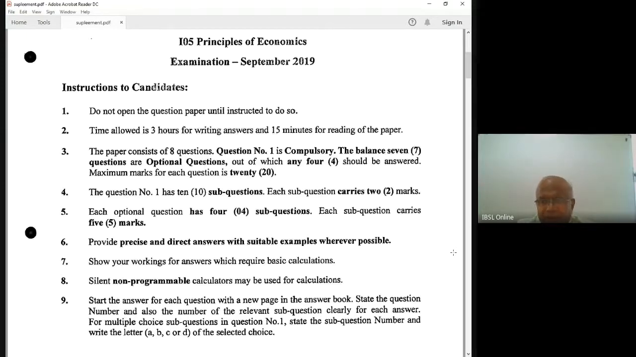Reading the paper is a must. Selecting the questions is a must. I have been marking the economics paper for about, I'm not quite sure, 20 years, right? So from my experience, I can say the most important thing is selecting the proper questions. Some students try very difficult questions, keeping the easy questions left. That's not the way. So you have to go through the paper and select the questions.